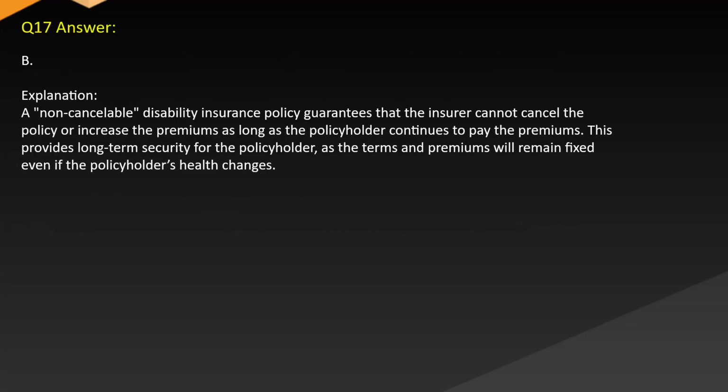Answer: B. Explanation. A non-cancelable disability insurance policy guarantees that the insurer cannot cancel the policy or increase the premiums as long as the policyholder continues to pay the premiums. This provides long-term security for the policyholder as the terms and premiums will remain fixed even if the policyholder's health changes.